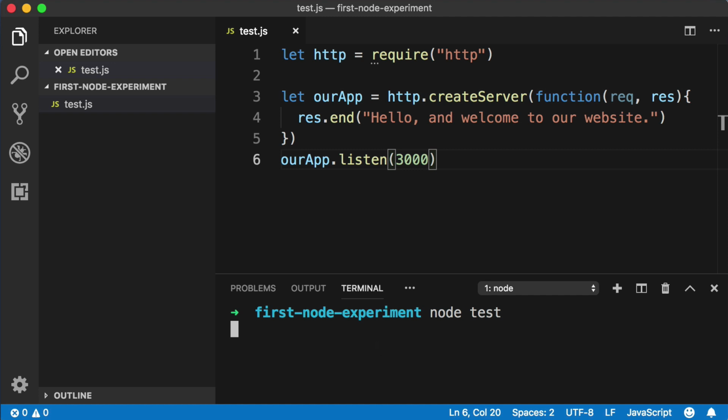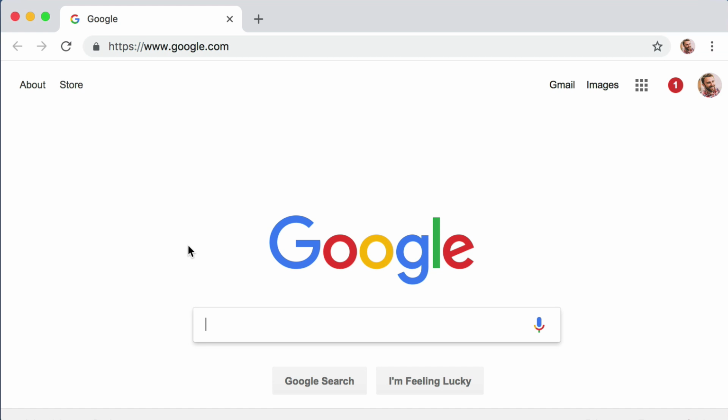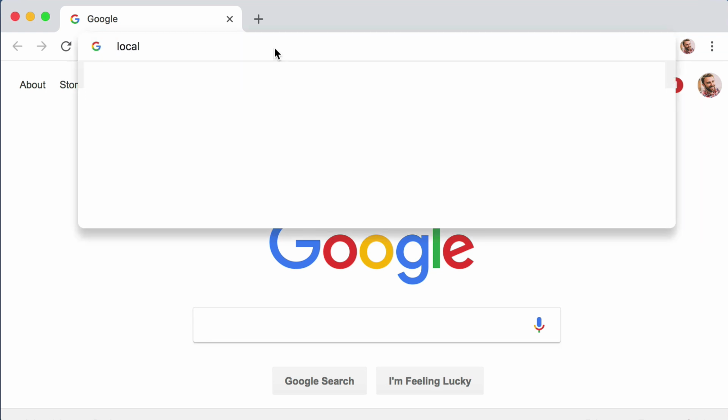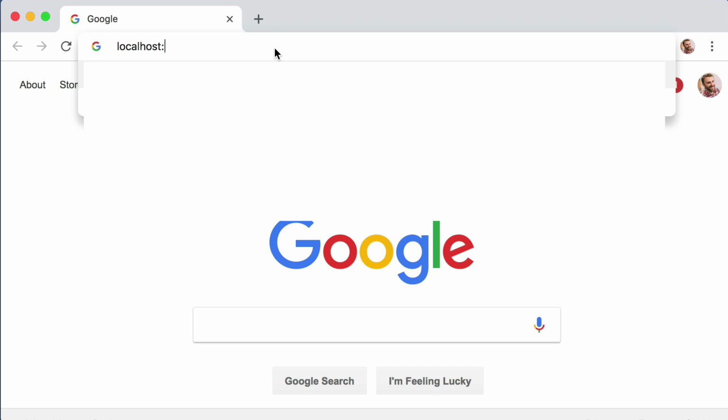Right now, I want you to jump over to your web browser and let's try to send a request to the server. So up in the address bar, type this in with me. Clear out the address bar and let's say localhost. Localhost is the address for your own computer, and then we can say colon and then the port number that our server is running on. And remember, we chose a port number of 3000.